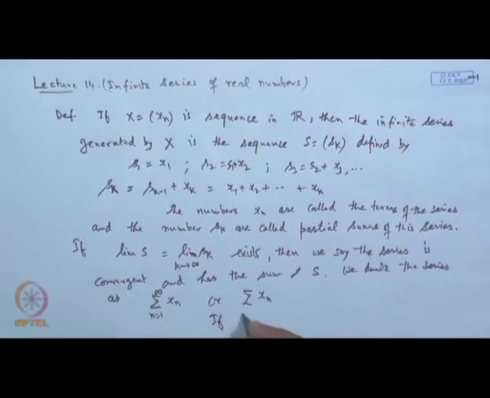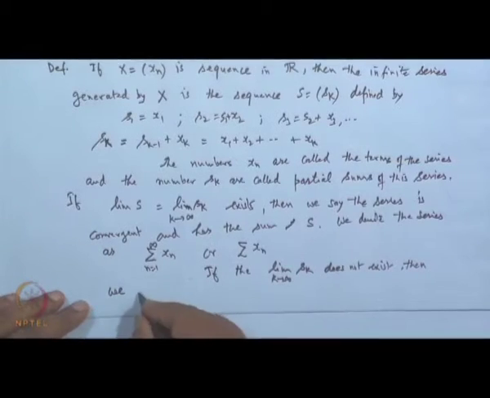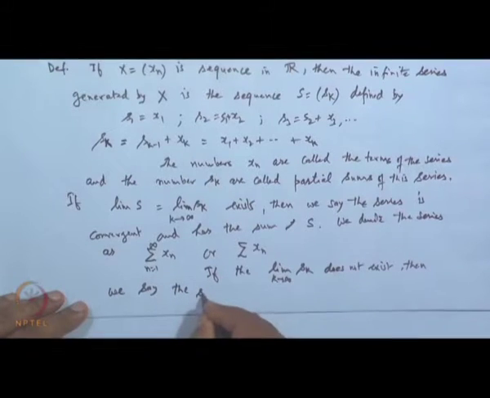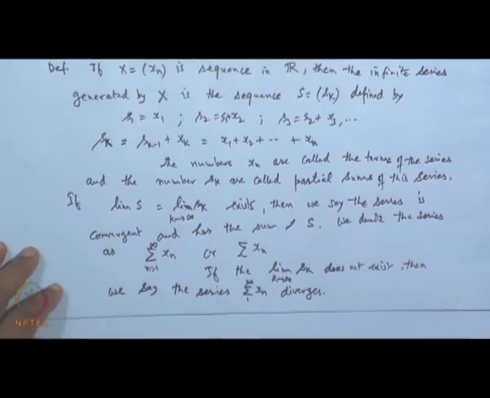If the limit of S k when k tends to infinity does not exist, it means it is either plus infinity or minus infinity or has various limits, then we say the series sigma x n from 1 to infinity diverges.